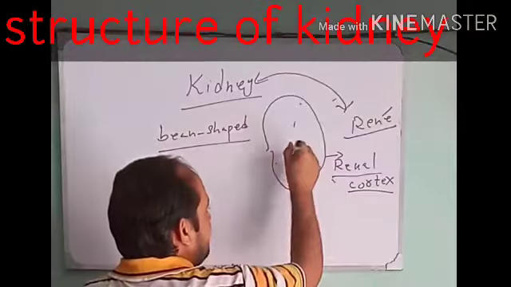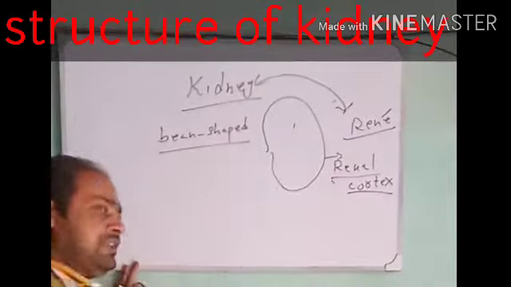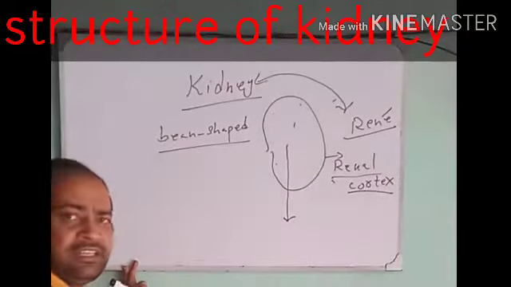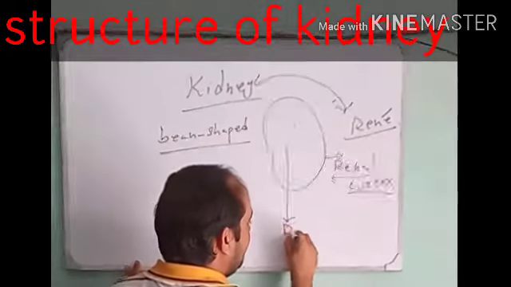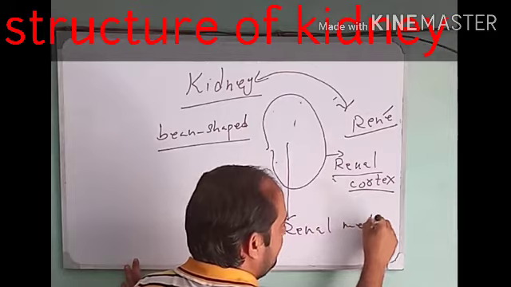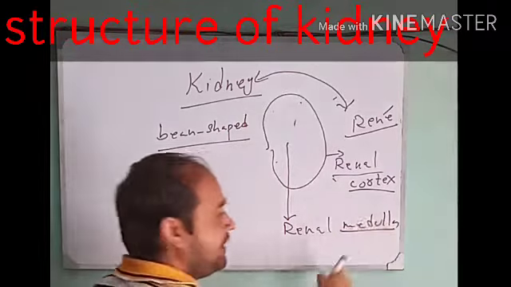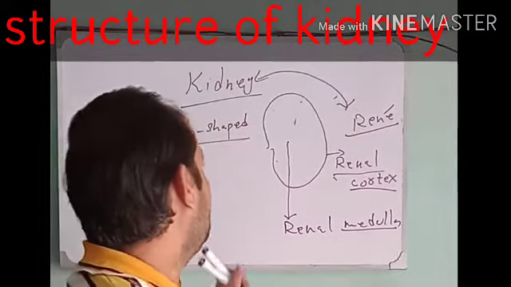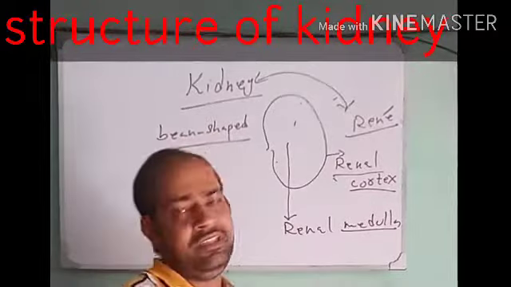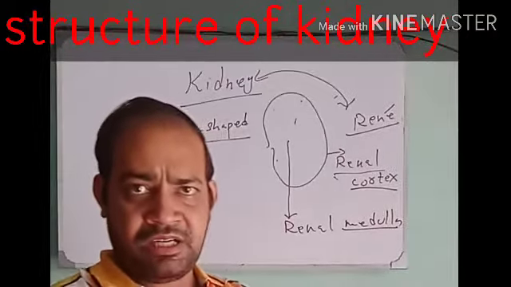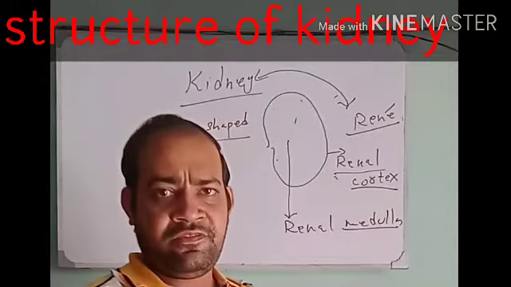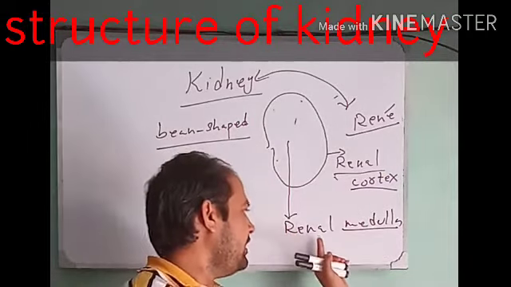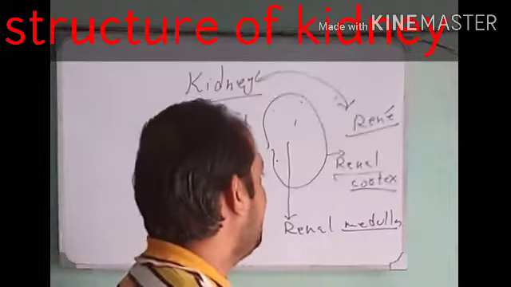And the part which is present below the cortex, in the center, in the inner part of the kidney, is called renal medulla. Medulla means in the middle, in the center. The middle, the central part or the inner part of the kidney is called renal medulla. There are two very important parts of the kidney in aspect of their function, and these are the outer renal cortex and the inner or middle renal medulla.